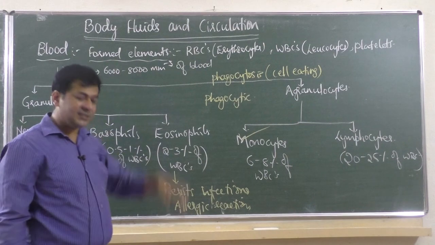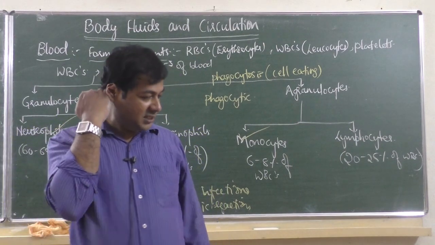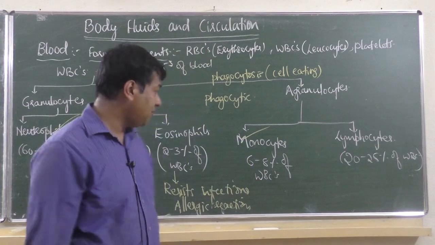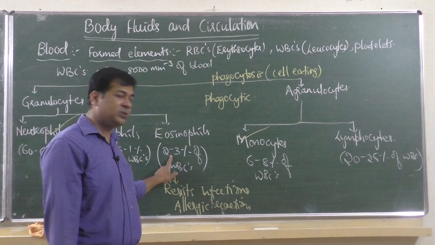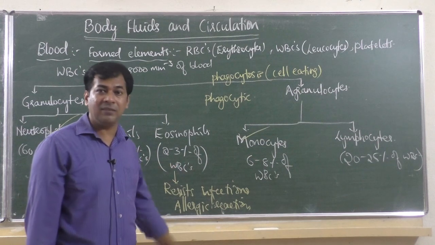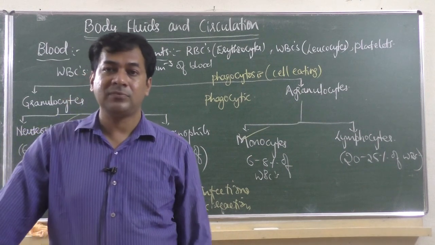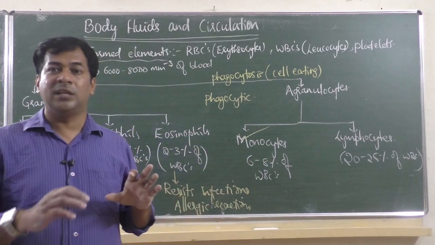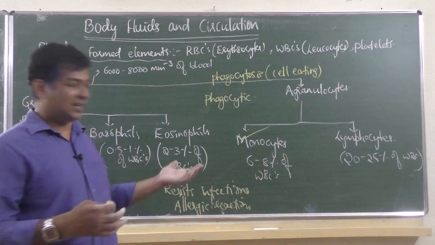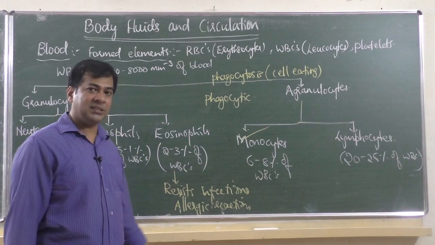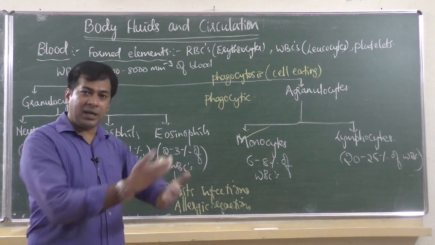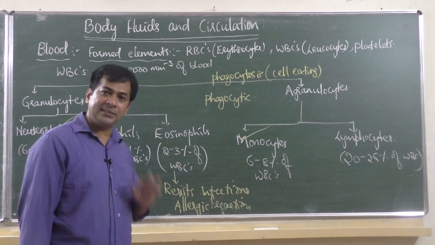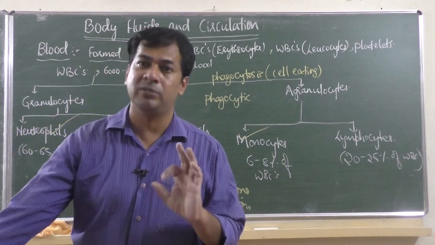That is why when a blood test is done, the first thing they see is the quantity of eosinophils. If eosinophils are more than 2 to 3%, that means the person has some kind of allergy, because whenever there is an allergy in your body, the eosinophil number increases as they fight allergies. If eosinophil percentage is more than 3%, it indicates that the person has an allergy in the body.